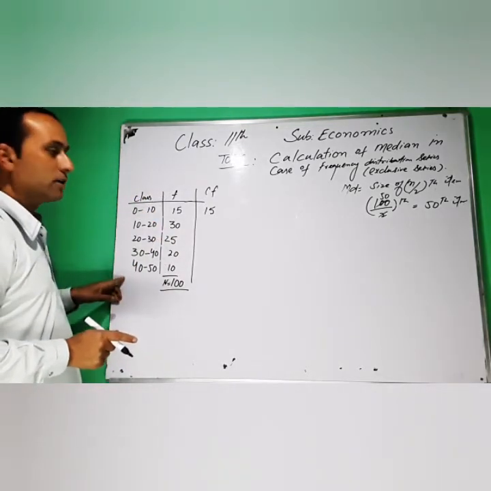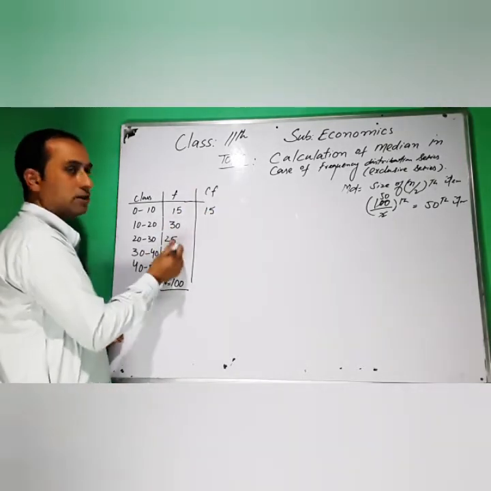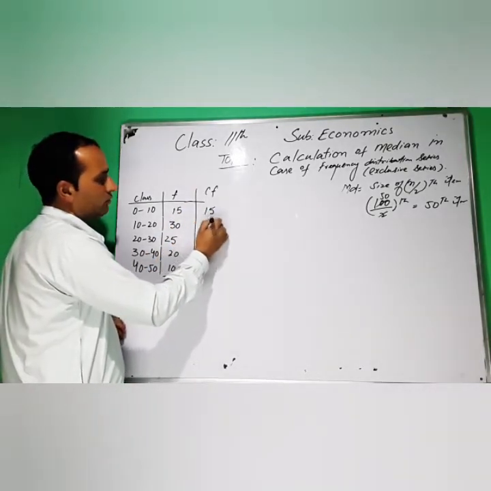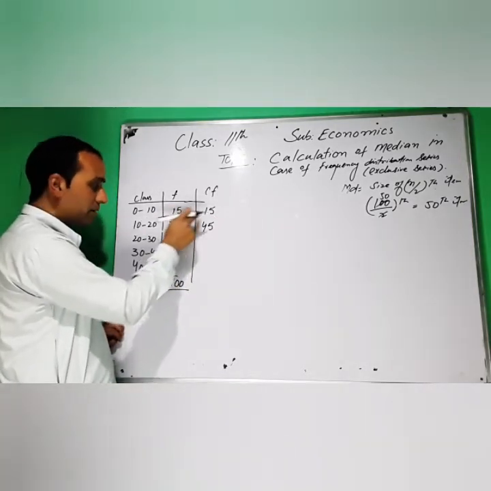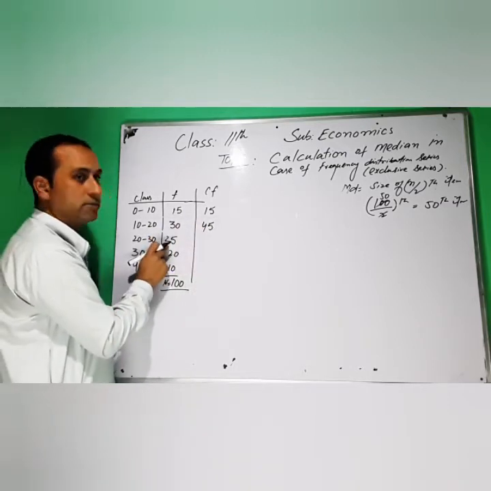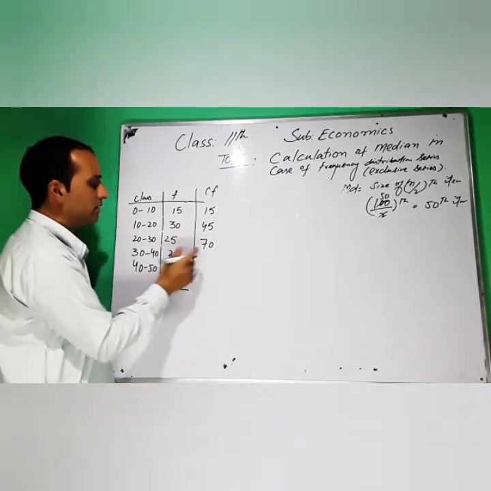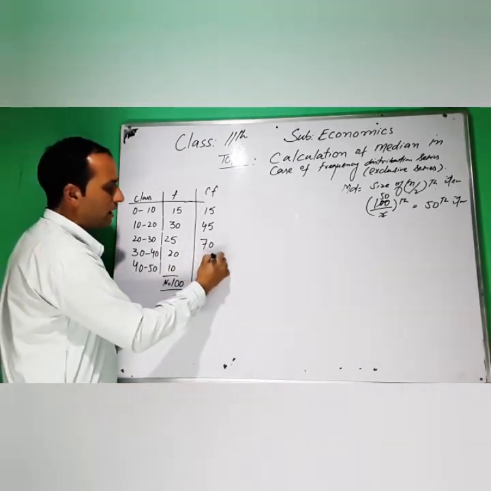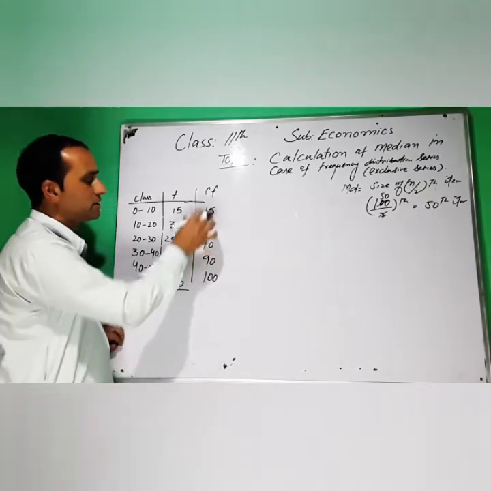This is in increasing order, so we calculate the cumulative frequency from above. 15 plus 30 equals 45. 45 plus 20 equals 70. 70 plus 20 equals 90. 90 plus 10 equals 100. So this is our cumulative frequency.